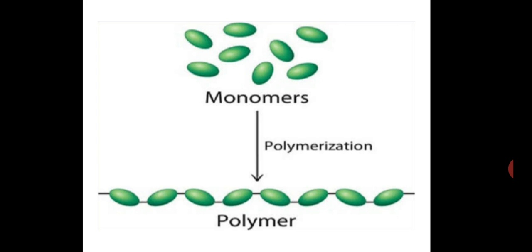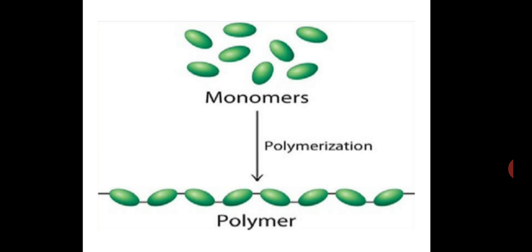So what did I say? First thing, is it clear? What are synthetic fibers? Synthetic fibers are those fibers which are synthesized in laboratories. What are fibers? Fibers are something by which we can make fabrics, right? So clothes are made up of fabrics. Fabrics are made up of fibers. Fibers are of two types, natural fiber and synthetic fiber. Natural fibers are obtained from nature and synthetic fibers are synthesized in laboratory.